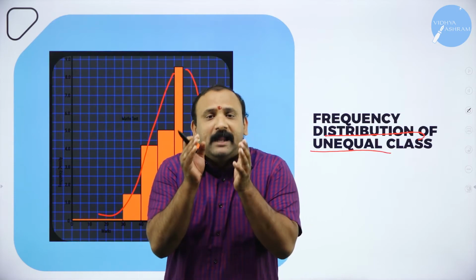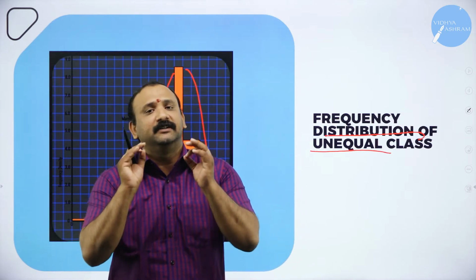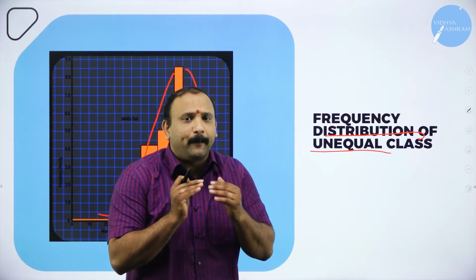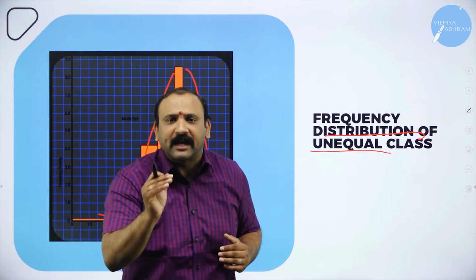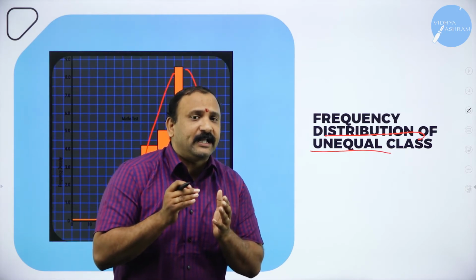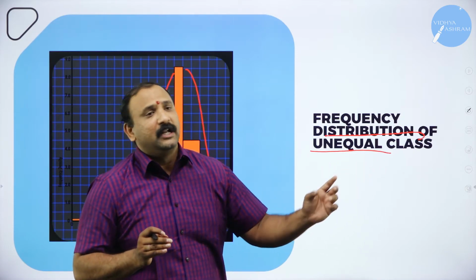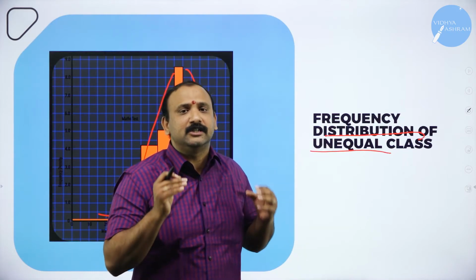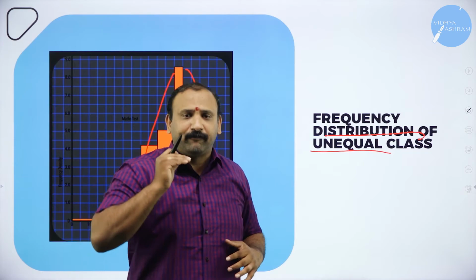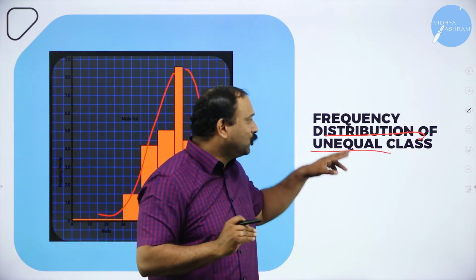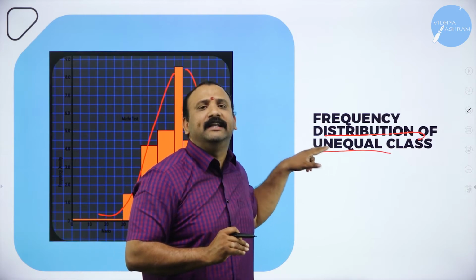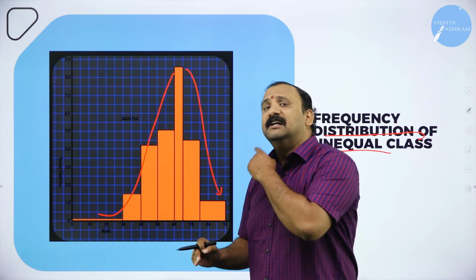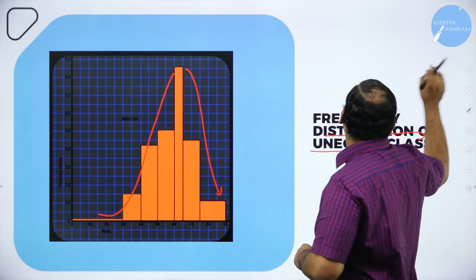Now it is not to be blamed on the researcher altogether. Please understand that when it comes to the term unequal classes, that means there is no proper balance in the data. There might be times, there might be situations where the data will have its own trend altogether. Now this kind of data is not biased data or incorrect data. It is only the flow that matters. Sometimes the flow might be so erratic in nature that you might not be able to get the value at any given point of time. So that is why it is very, very important that we try to understand the frequency distribution of unequal classes.